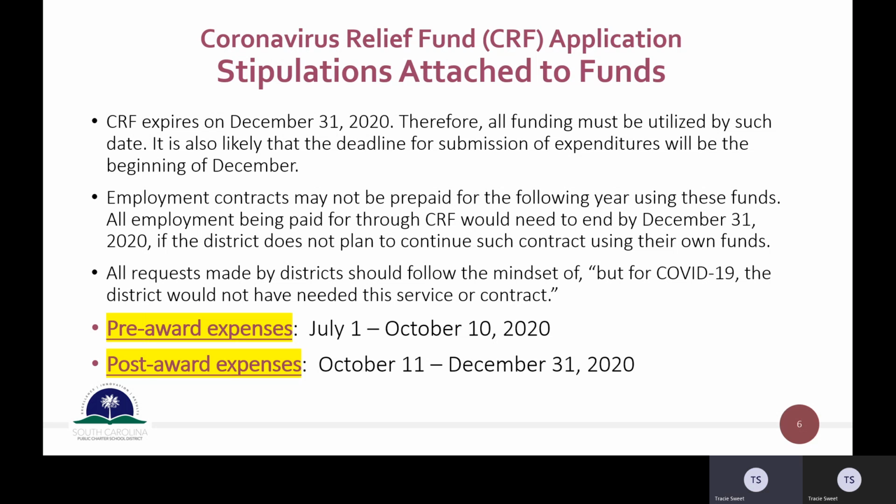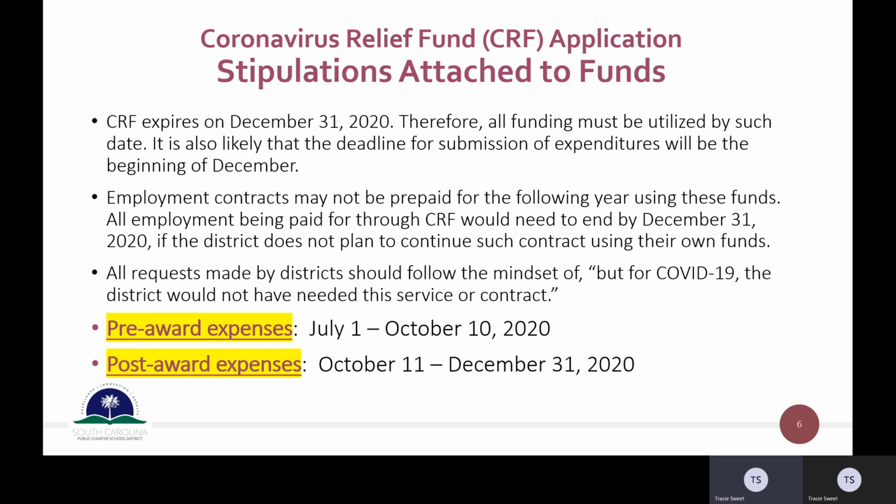Again, the CRF funds expire on December 31st of this year. Therefore, all funding must be utilized by this date. It is also likely that the deadline for submission of expenditures will be the beginning of December. So you'll want to make sure that all of your activities fall between July 1st and December 31st. Employment contracts may not be prepaid for the following year using these funds.